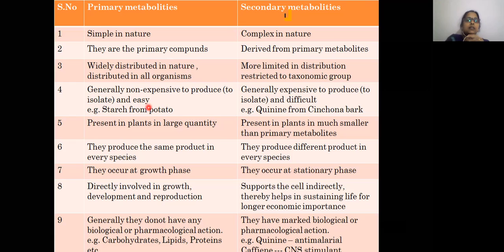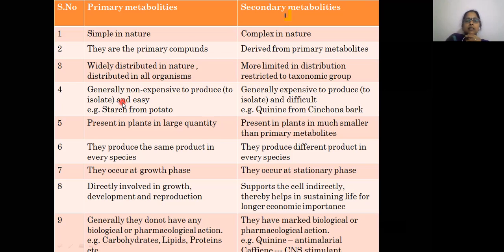So next, coming to the extraction procedure, the isolation process of primary metabolites is easy and non-expensive. Whereas in case of secondary metabolites, the process is difficult and it is expensive compared to the primary, right?